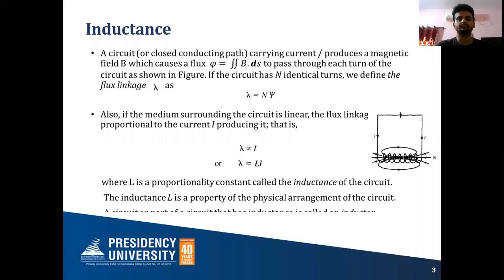The second application is the spark plug inside a vehicle. What is a spark plug? It is used to ignite the fuel. The function of a spark plug is to generate very high voltages across the spark gap, which in turn ionizes the air molecules and generates a spark. There the inductor is used to generate very high voltage across the gap of the spark plug, and if very high voltage is induced across the gap, the air molecules will get ionized and we can see a spark, and that spark will ignite the fuel.